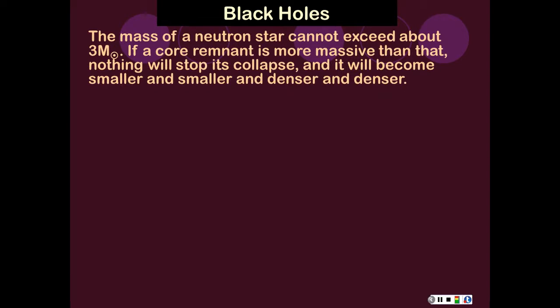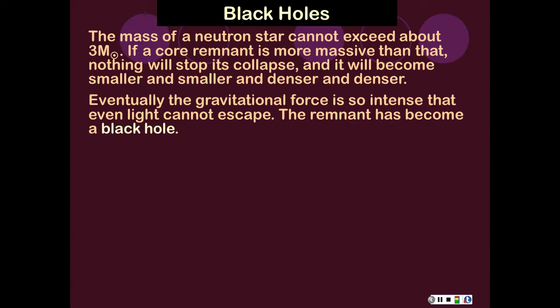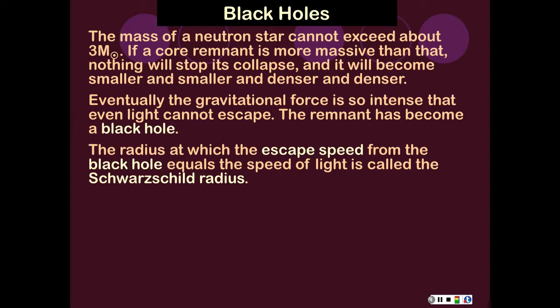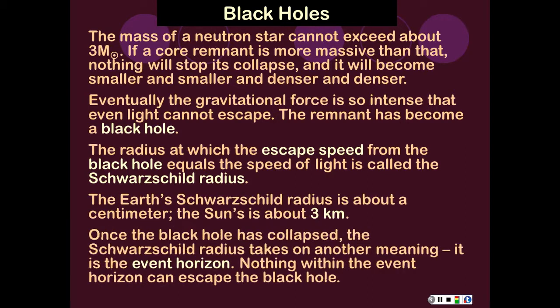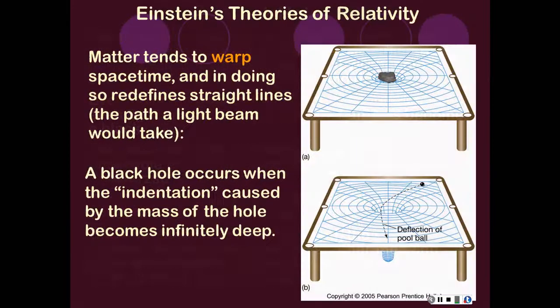So remember, we've got a neutron star, and if the core exceeds 3 solar masses, or if you've got a neutron star in a binary, you could add more mass and cause this to happen too. Then eventually you get to a point where light cannot escape and you've got a black hole. And we've got the Schwarzschild radius, and how this all fits together for defining an event horizon.